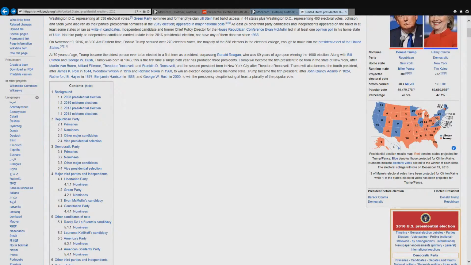Those are solid blue states, and those are states that the media and Clinton never thought of as battleground states. They did not consider them battleground states, and they did not worry about them.